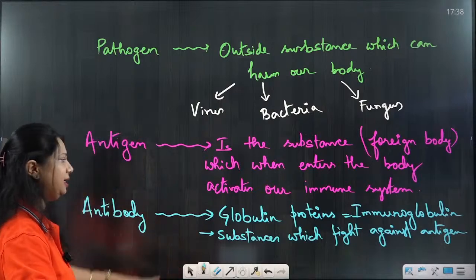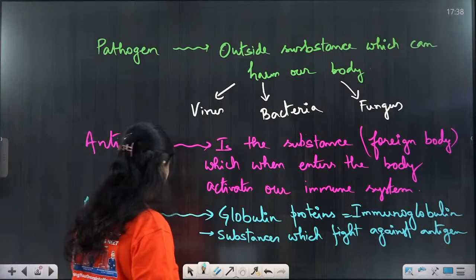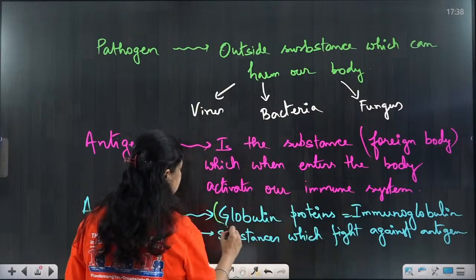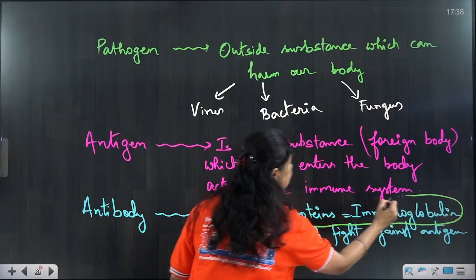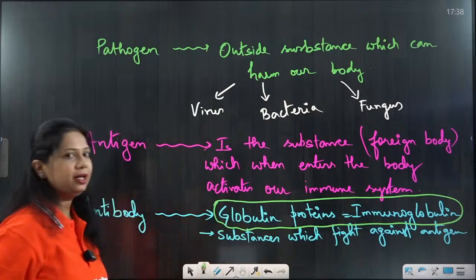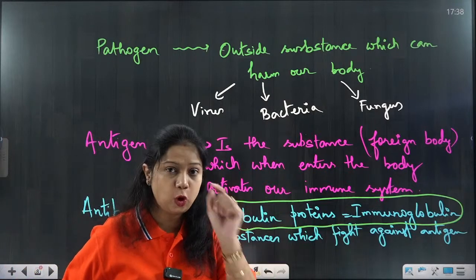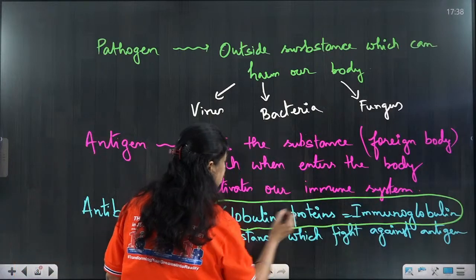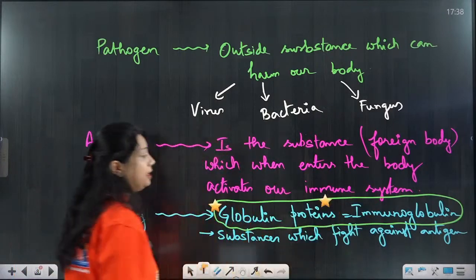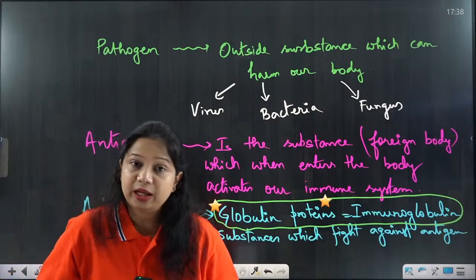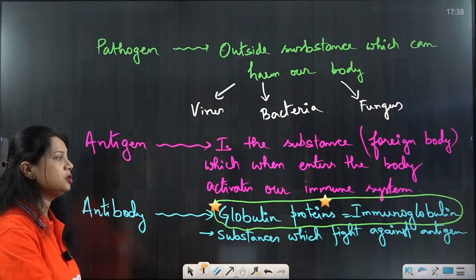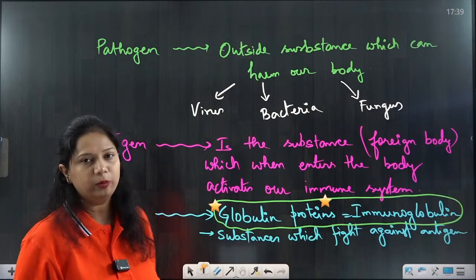That is antibody. Now, to memorize or to understand one thing, you have to remember this antibody is made up of a protein. This protein is globulin protein. This globulin protein is the main component of antibody, and that is why antibodies are also called immunoglobulins.